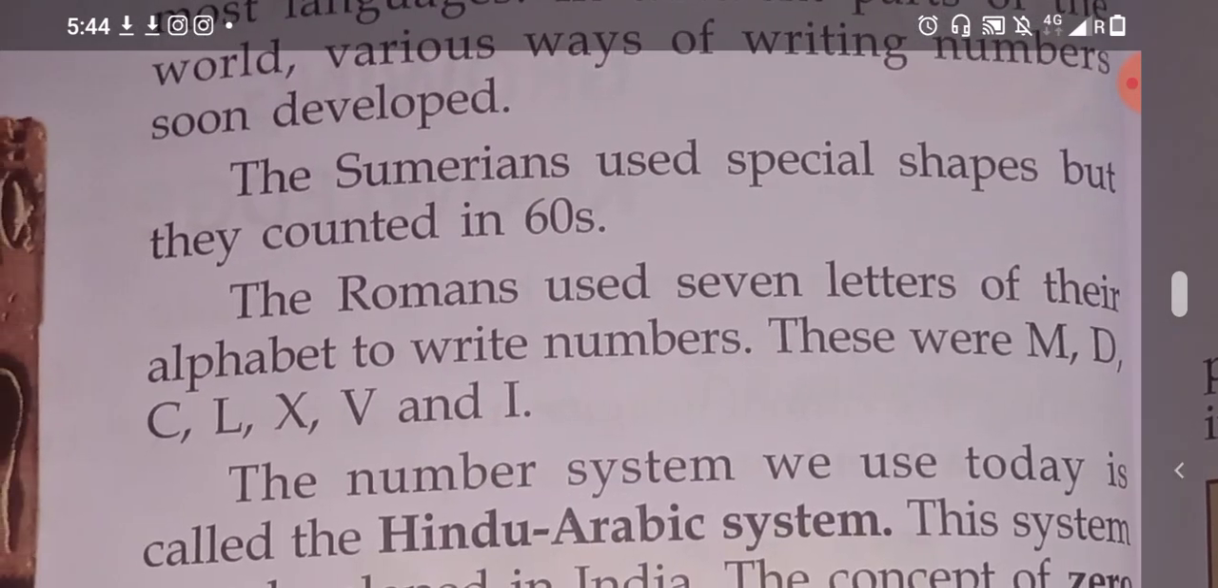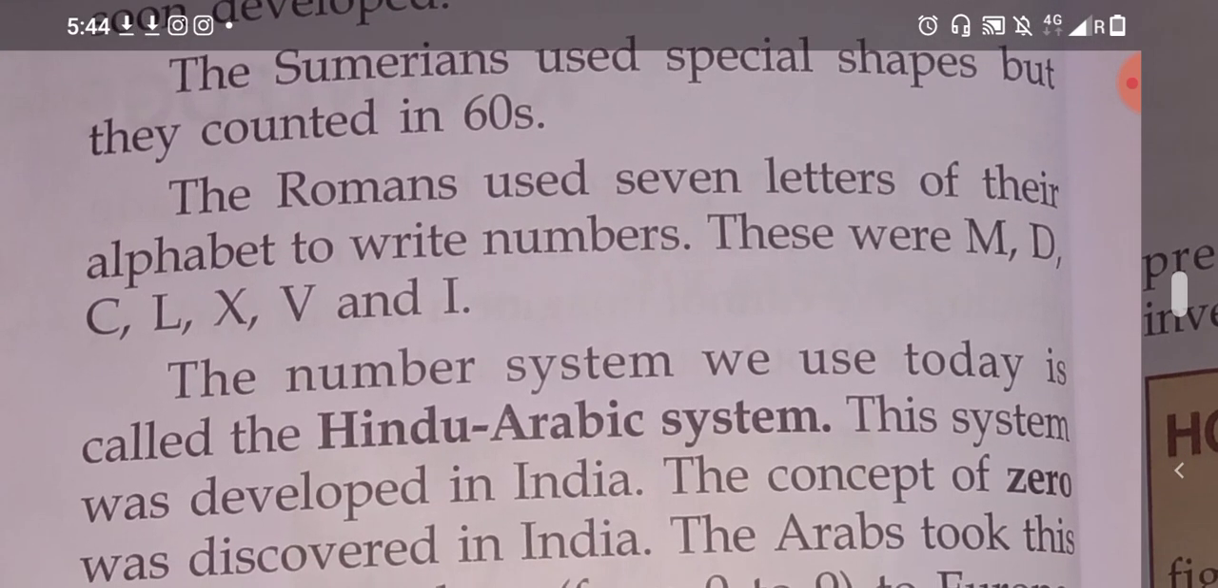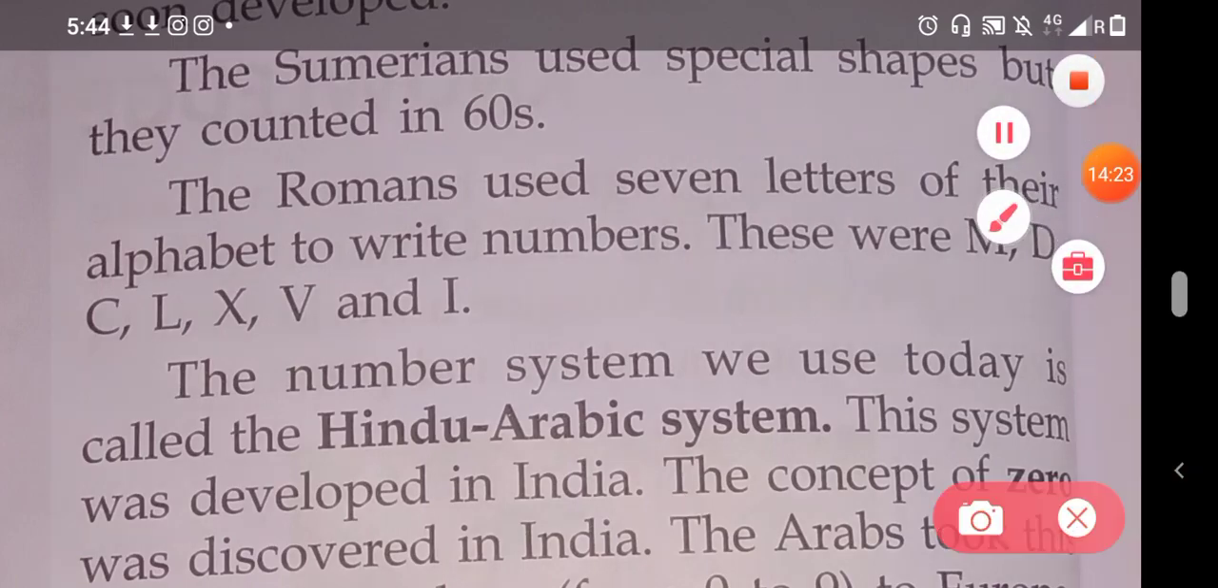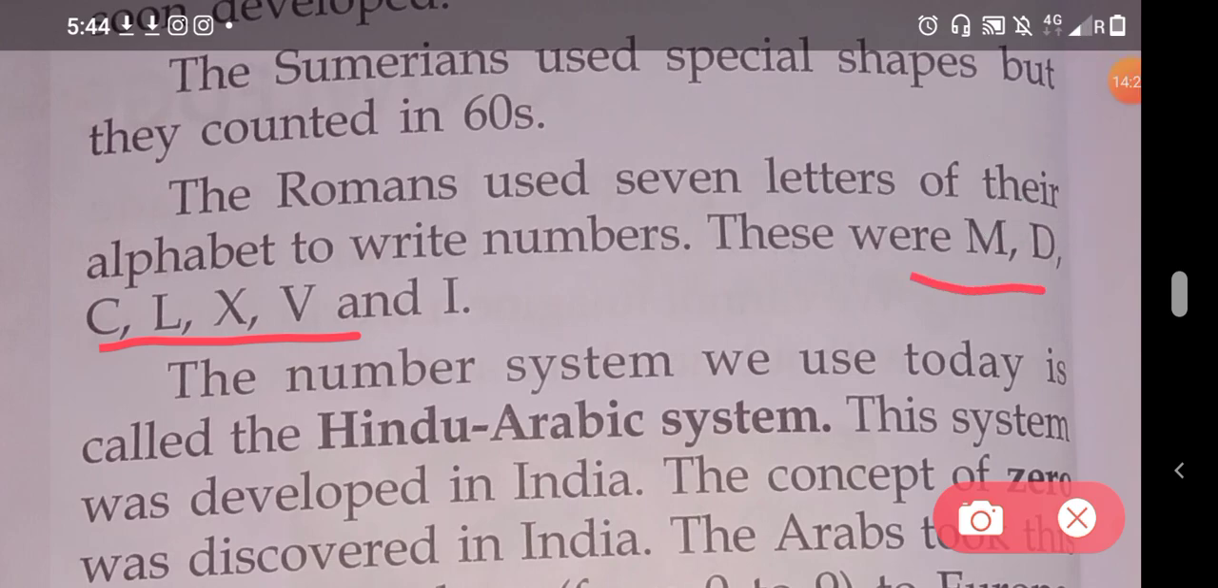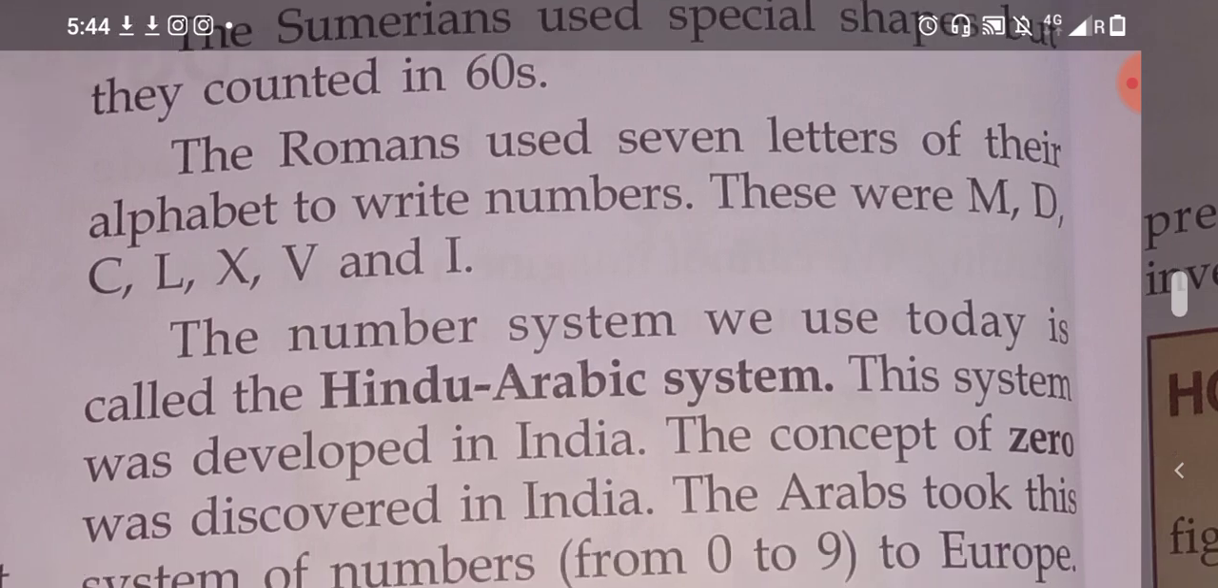The Sumerians used wedge shapes, but they counted in 60s. The Romans used 7 letters of their alphabet to write numbers. These are M, D, C, L, X, V, and I. These are their Roman numerals. You have learned this in your maths also, how the Romans used to write the counting 1, 2, 3, 4, 5, 6, 7, 8, 9, 10.